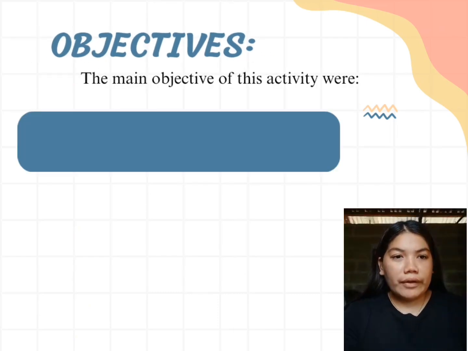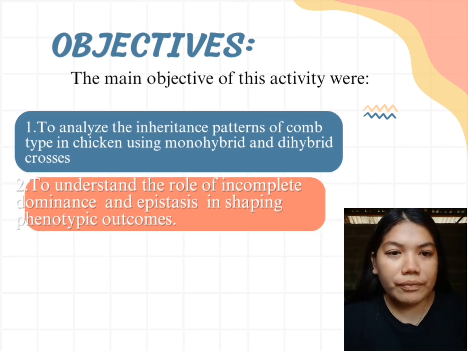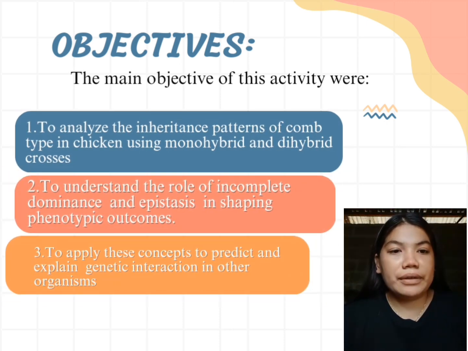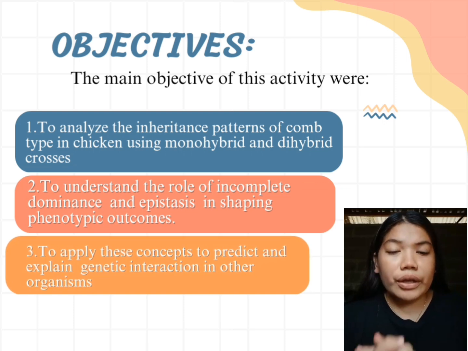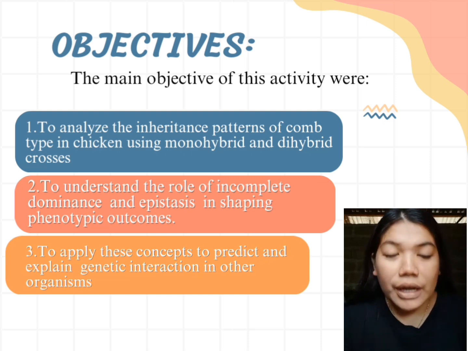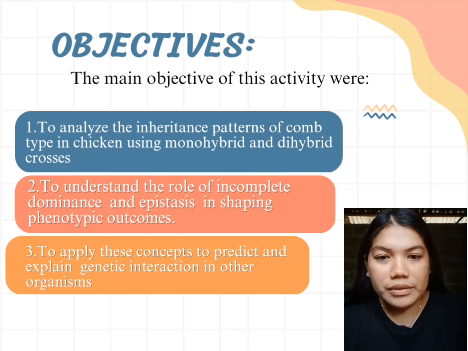The main objectives of this activity were: Number 1, to analyze the inheritance patterns of comb types in chicken using monohybrid and dihybrid crosses. Number 2, to understand the rules of incomplete dominance and epistasis in shaping phenotype outcomes. Number 3, to apply these concepts to predict and explain genetic interaction in other organisms.